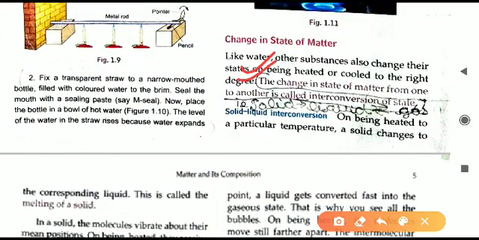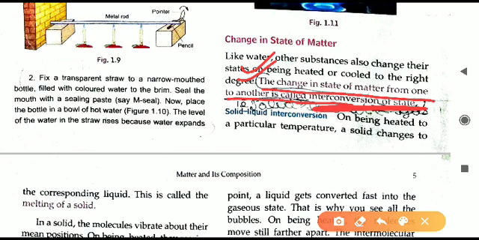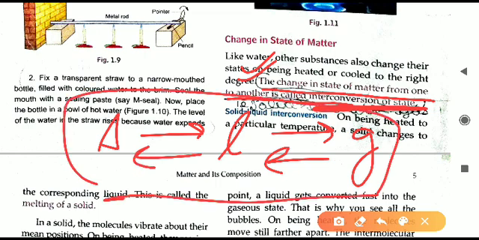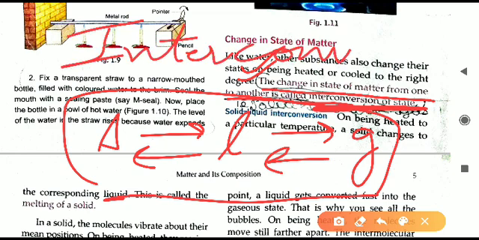So this change of state of matter from one to another is called interconversion of state. This definition is very important. For example, solid changes to liquid or liquid changes to gas. Opposite also, gas changes to liquid or liquid changes to solid. All these changes are called interconversion of state. So that term, interconversion of state, you will remember.